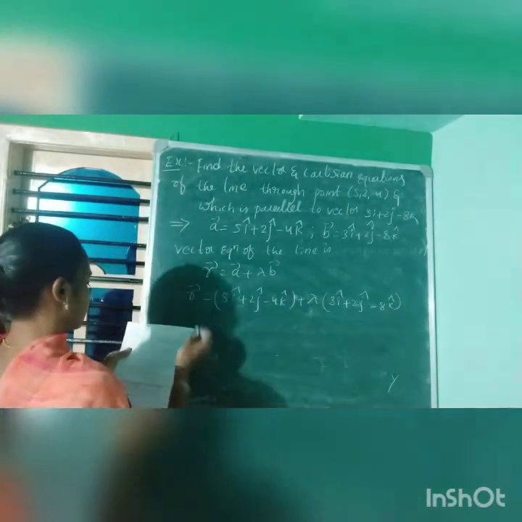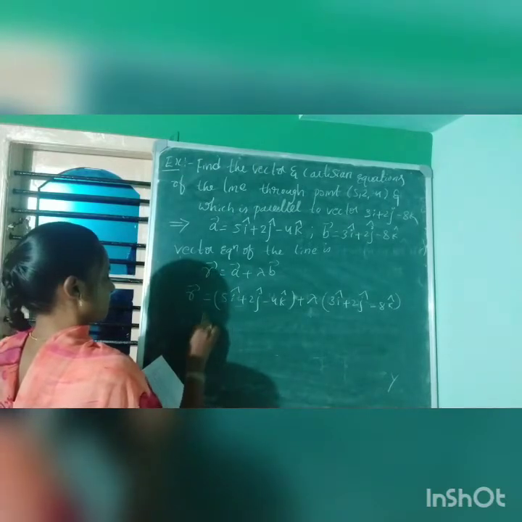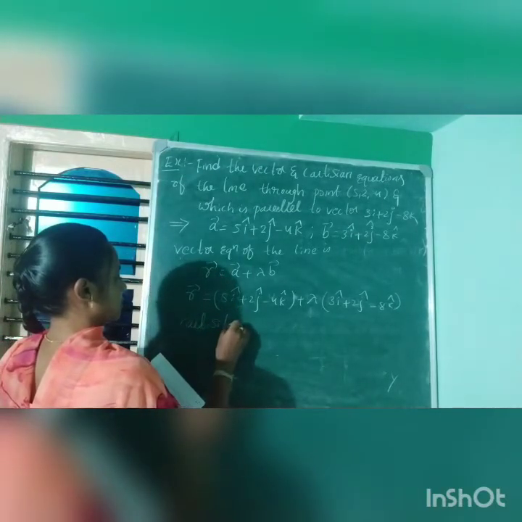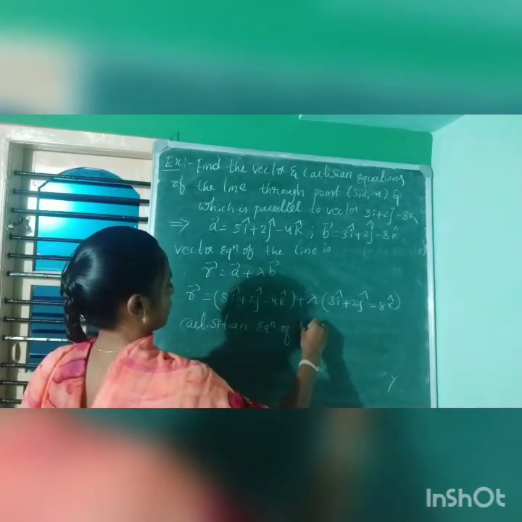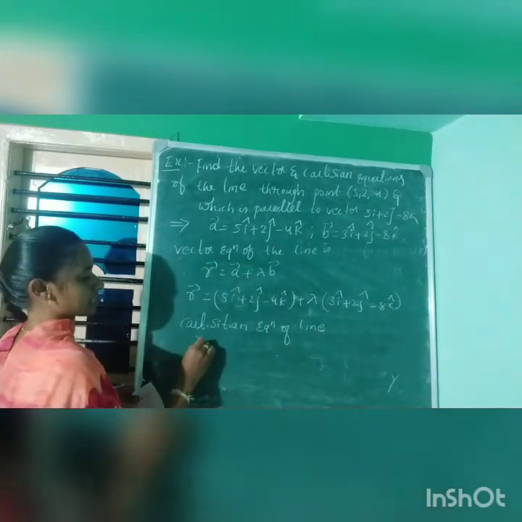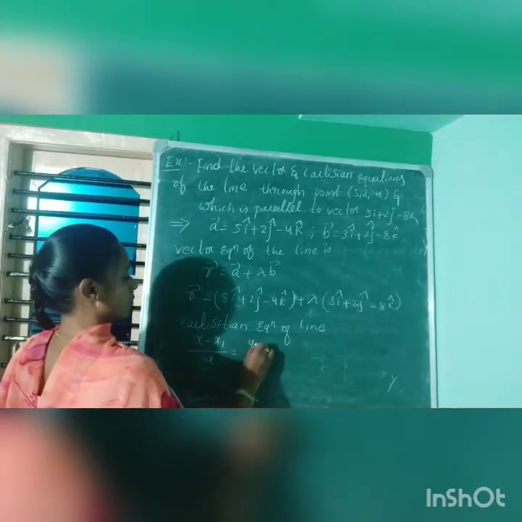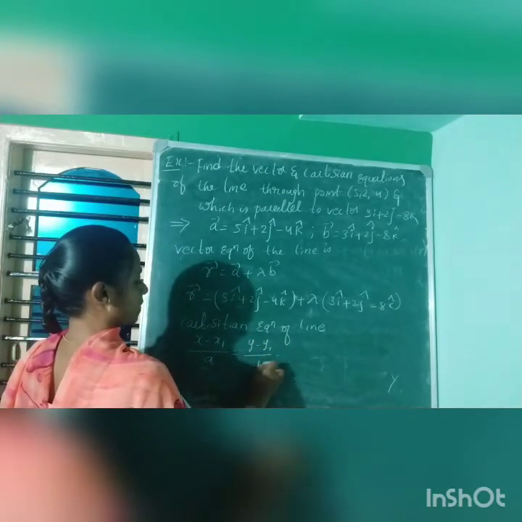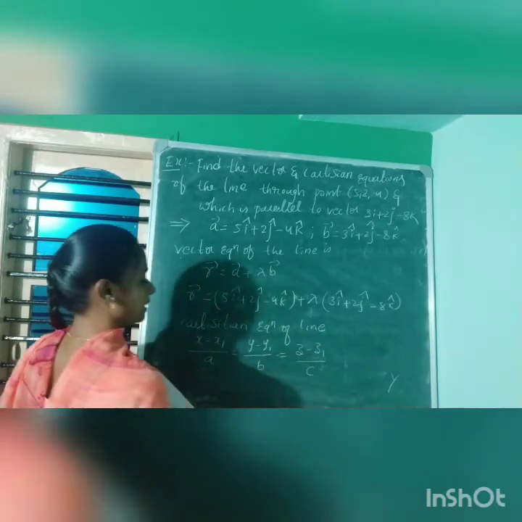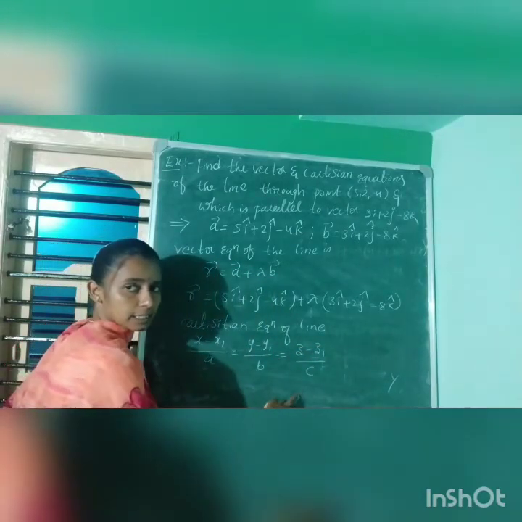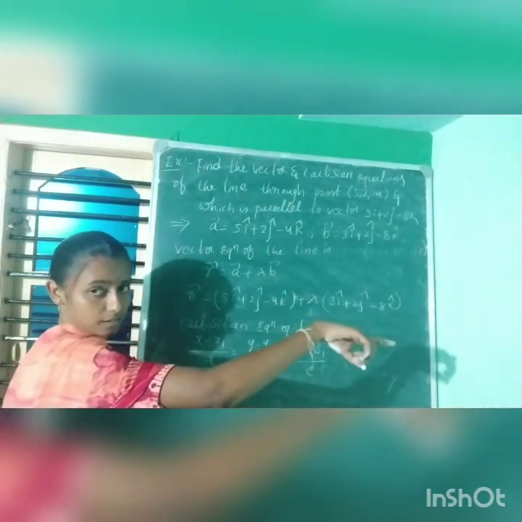Next, the Cartesian equation of a line. We can write that as (x − x1)/a = (y − y1)/b = (z − z1)/c, where a, b, c will be in vector b, that is the parallel vector.